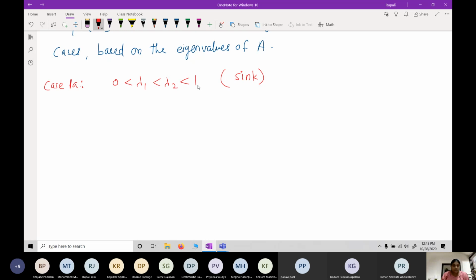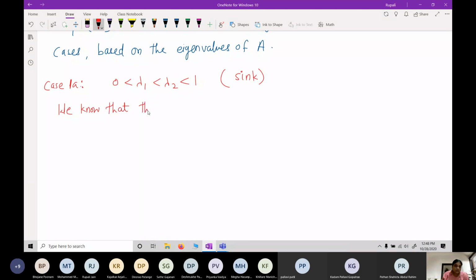So what is the solution if A has distinct eigenvalues? We have already discussed this in the previous section. If it has two distinct eigenvalues and corresponding eigenvectors v1 and v2, then what is its solution?